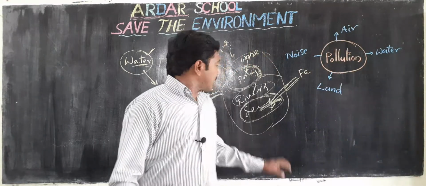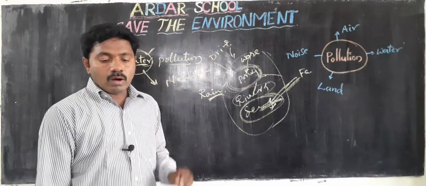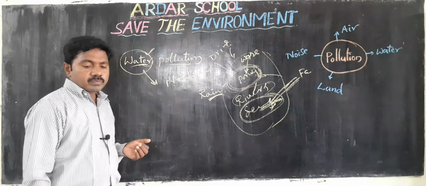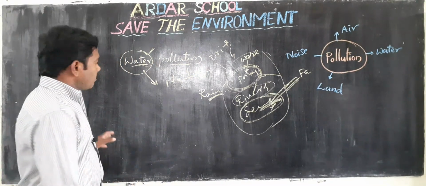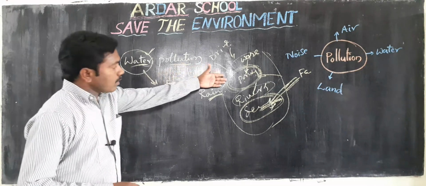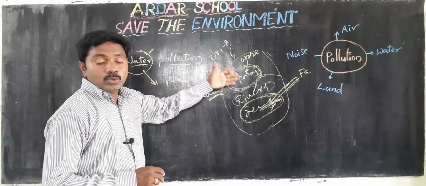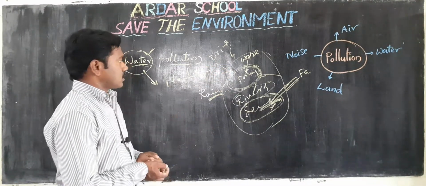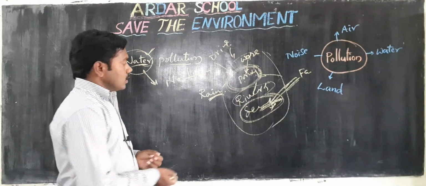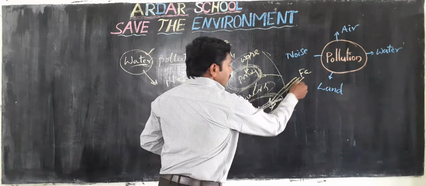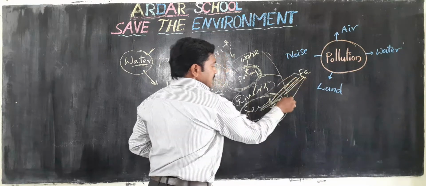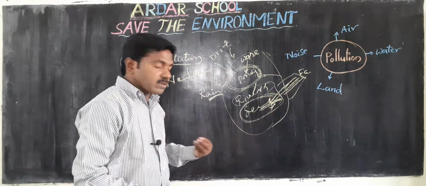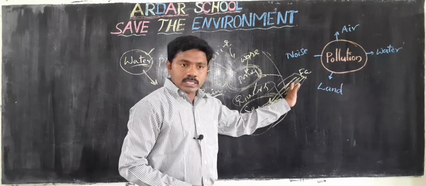Okay, how can we control it? Children, never throw waste into ponds or water sources. Never throw garbage. When we release wastewater from factories, before releasing we must clean and purify the water.